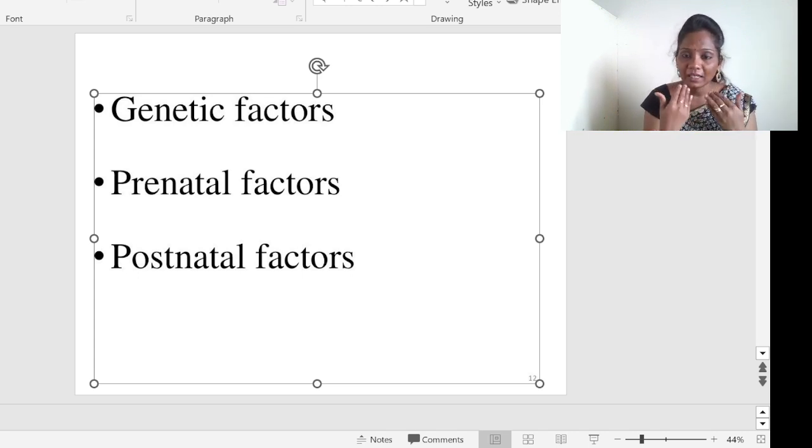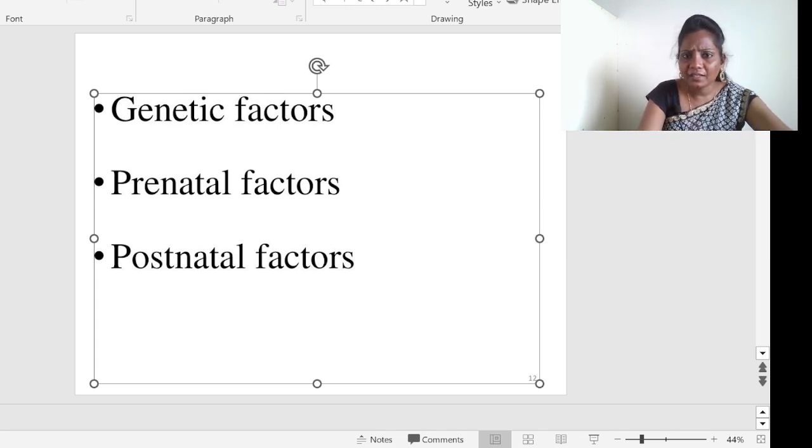My color is carried from my father, and my physique is completely carried from my father, and some of my qualities are from my mother's side. So the first important factor for your growth and development is the genetic factor.